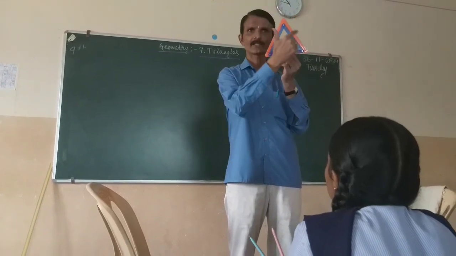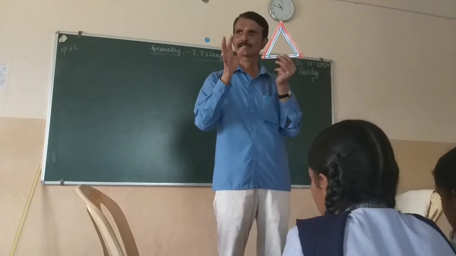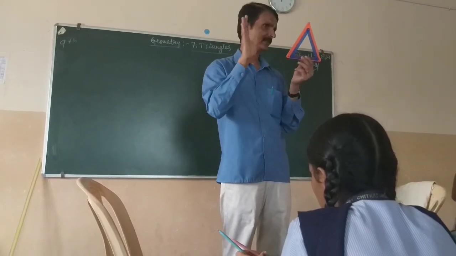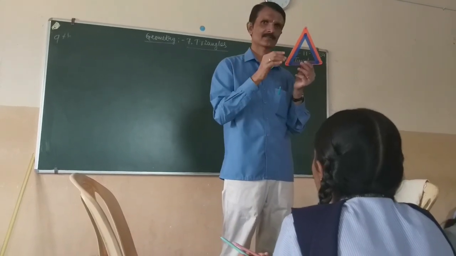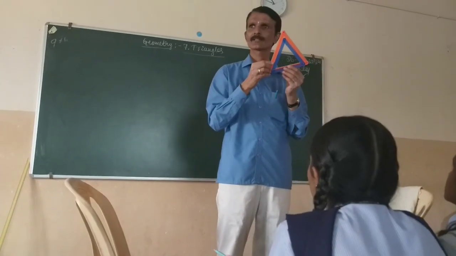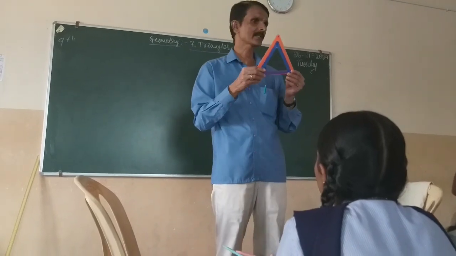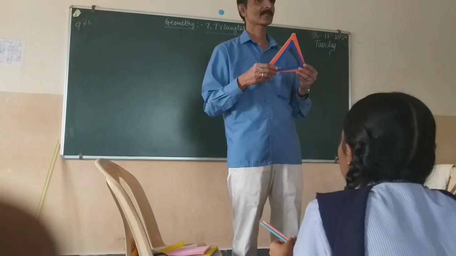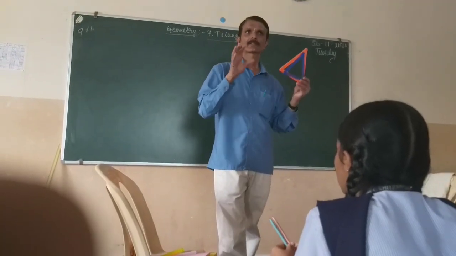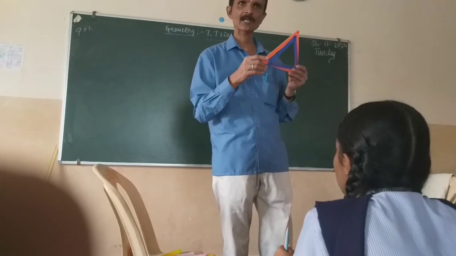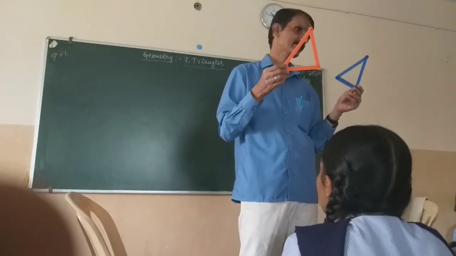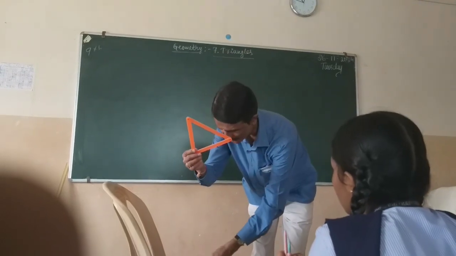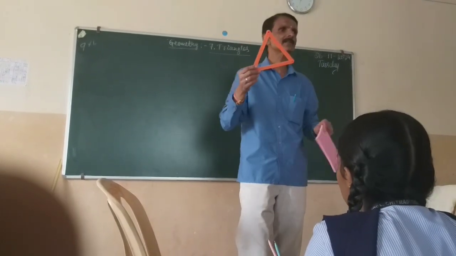Therefore these two triangles have the same shape but differ in size. Similar shape means plane figures having the same shape.